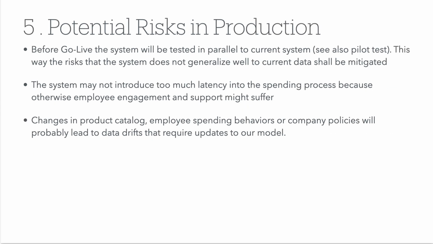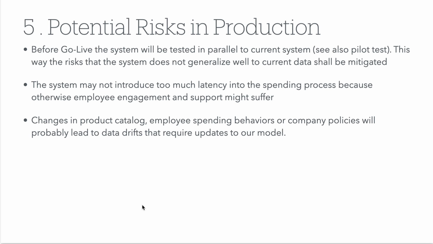And finally, the potential risks in production. To reduce these risks in production, we will do a go live check. So we will run in parallel to the current system, similar to the pilot test, and we will also check then if the system generalizes to the currently available data or if it's already outdated. And then we will also validate the latency that we introduce with this process. As explained before, we need an immediate proposal of an alternative so that the employee engagement stays high.